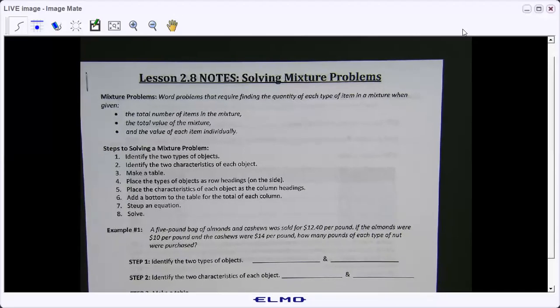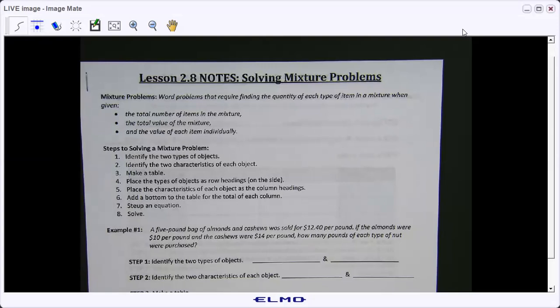Okay, so this is our last lesson of word problems. These are called mixture problems. And when we are working with mixture problems, I think of mixing when you bake or mixing concrete, but that's not really what it is when we're talking about this kind of math. Basically, you have two different items and you need to figure out the amount of those items. Or you might need to find out the cost of each of those items. So it's taking two items, two unknowns, and trying to find the value of each of those.